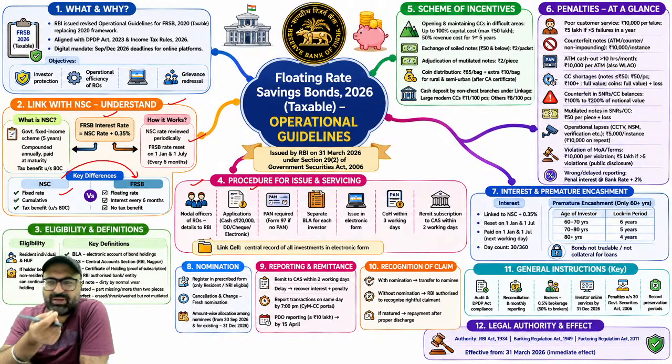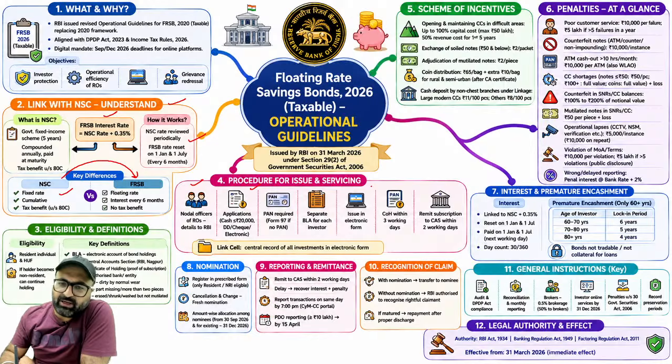What is this BLA? Any idea? So that is the bond ledger account, created for every investor. Then issue in electronic form will be done and COH within 3 days. Any idea what this COH stands for? The term COH stands for Certificate of Holding, which will be issued within 3 days.